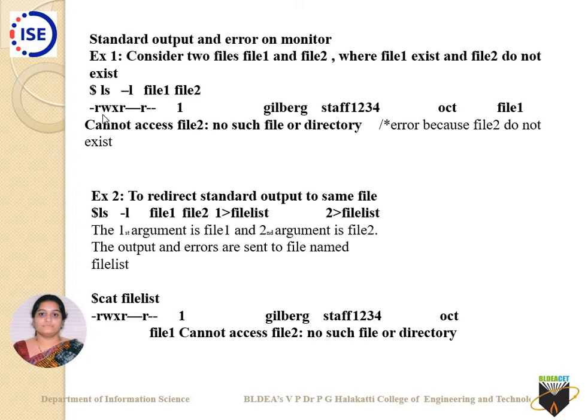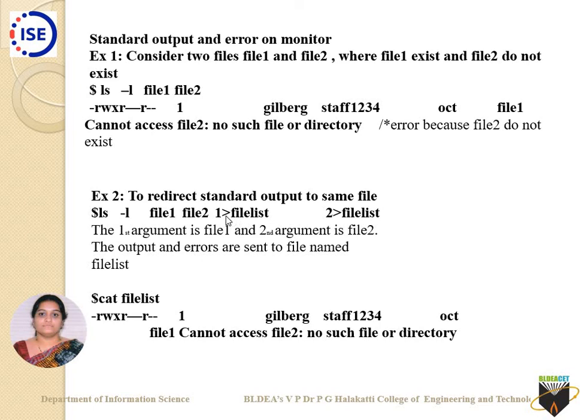I don't want such error messages to be displayed on the screen. So I can redirect such outputs to a particular file. I write ls -l file1 file2, then I use 1 greater than sign and a file called filelist. What is this 1? Why am I using 1? Because I am using one more file descriptor value here called 2. So, 1 greater than filelist.